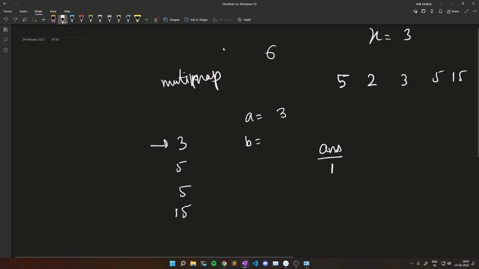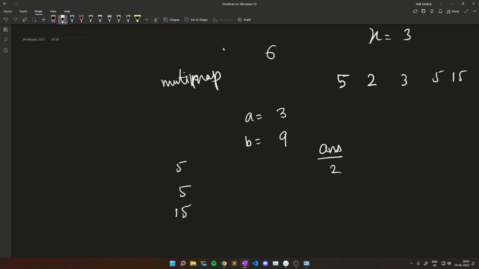Sorry for that, because X is 3, so B will be 9. Okay, so for 3 I need 9, but 9 is also not available in the multimap, so I will add 9 in the map. So my answer will increase to 2, and then I can just remove 3 and 9.